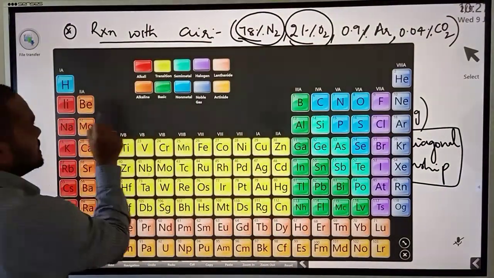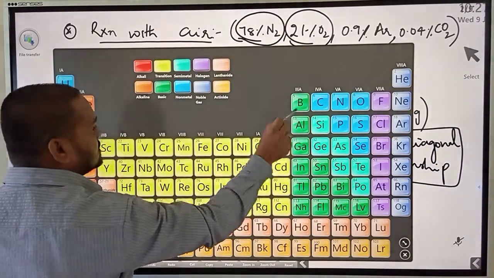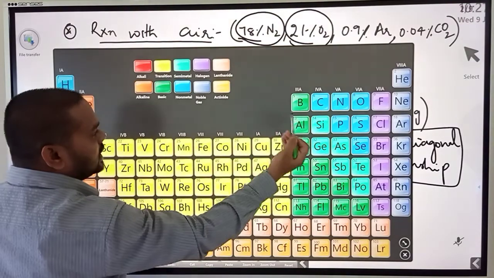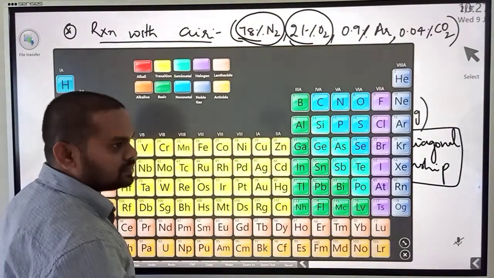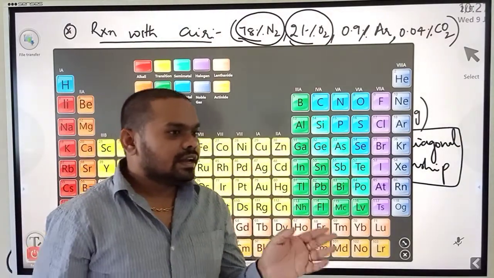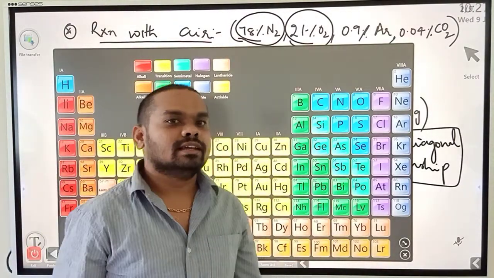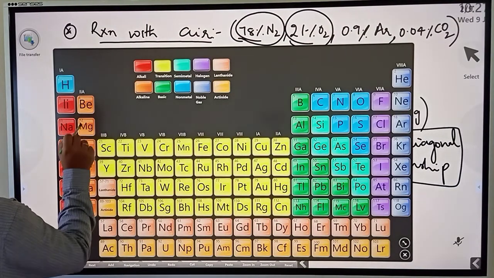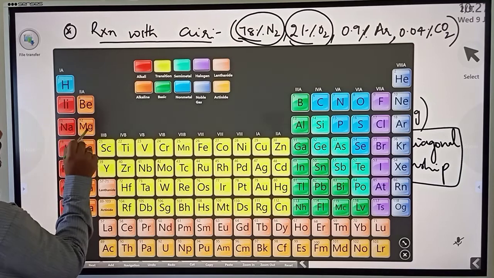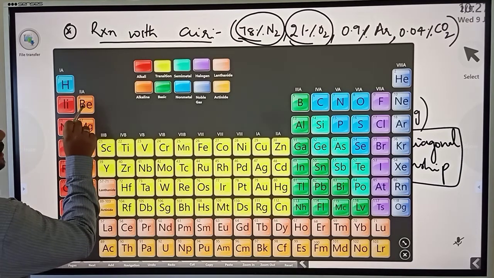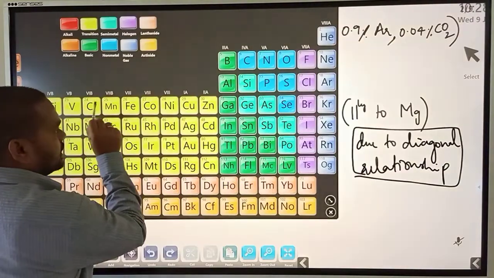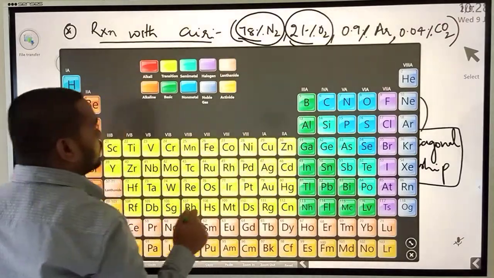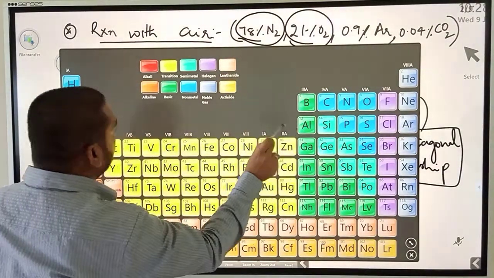So the elements of the second period show similar properties with the next element of the next group. Something confusing? Very simple. Next element of the next group diagonally, meaning lithium, next element is beryllium, then magnesium. So lithium and magnesium both have similar properties. Beryllium shows similar properties with aluminium.